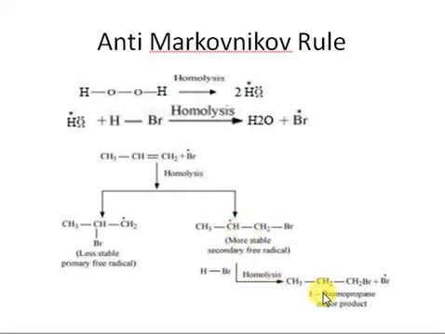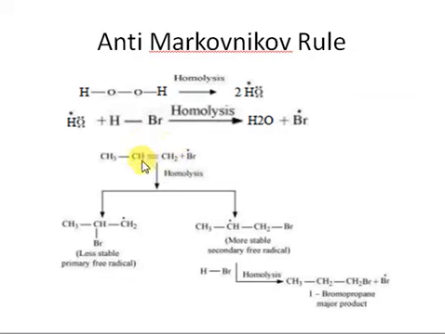If you see the overall product, according to the Anti-Markovnikov rule, when an unsymmetrical reagent is added to an unsymmetrical alkene, the positive part of the added reagent will go to the carbon that has the minimum number of hydrogen atoms, right? In this example, this carbon has 1 hydrogen while this carbon has 2 hydrogens.